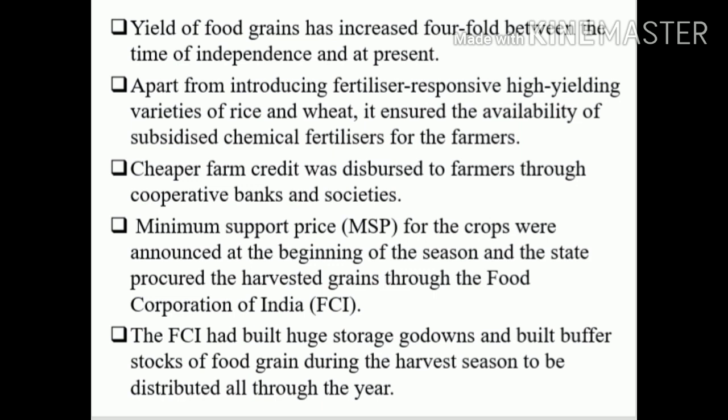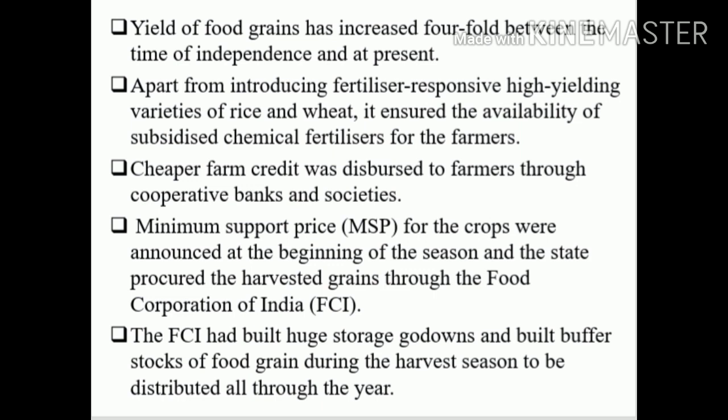Here the government will provide a minimum support price at the harvesting season. While people are harvesting rice and wheat, during that time the government will fix a price, and that price will be given to the farmers. They sell everything to the Food Corporation of India, and it will store the food grains for a long period. Whenever there is a need, they will distribute them to the country. That is the meaning of minimum support price.